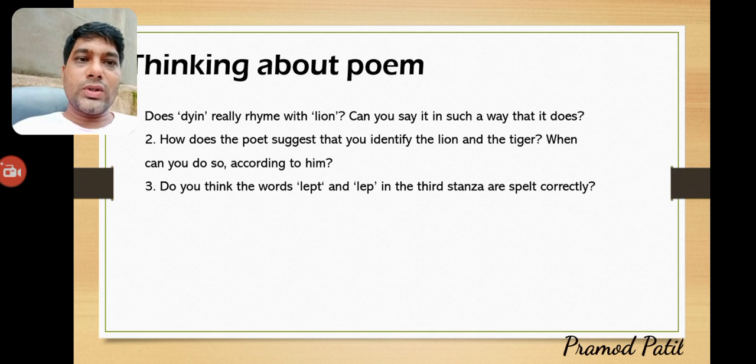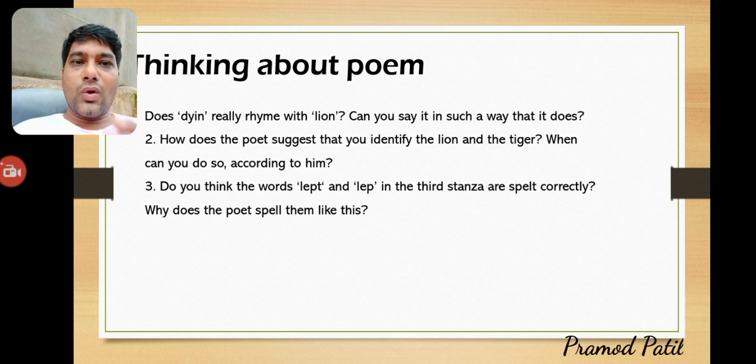Do you think the words left and lap in the third stanza are spelled correctly? Lap is the present form and left is the third form. So you can identify the words. Why does the poet spell them like this, and what is the poet thinking? So sometimes he is using the present tense and it is the past tense.